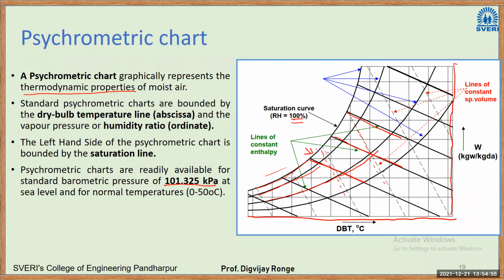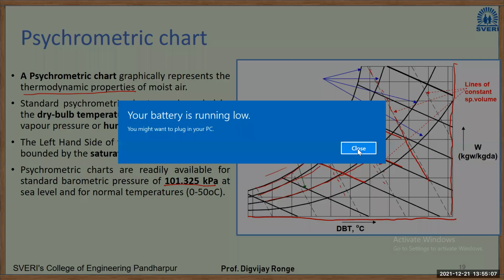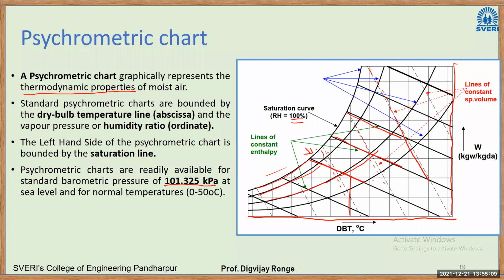Again, here we have these inclined dashed lines like this. The inclined dashed lines are the specific volume lines, right? Again, in this case, if we draw the vertical lines, the vertical lines will represent constant temperature lines, right? If you draw the horizontal lines, that will be constant specific humidity lines, right?